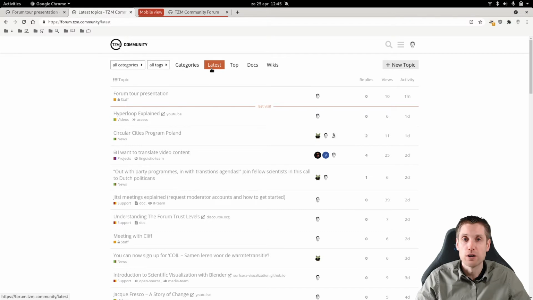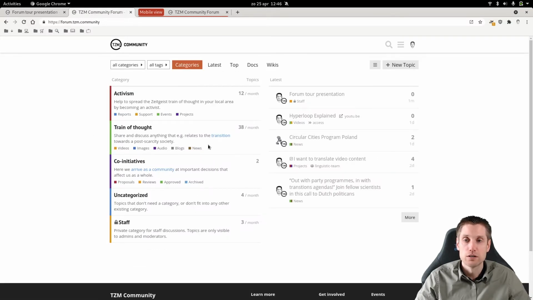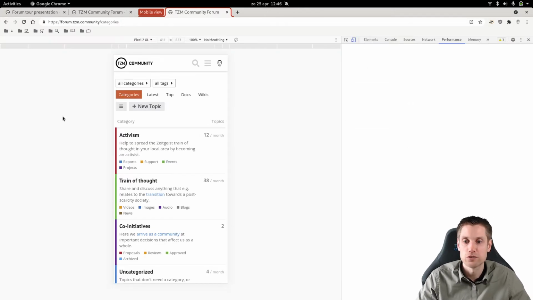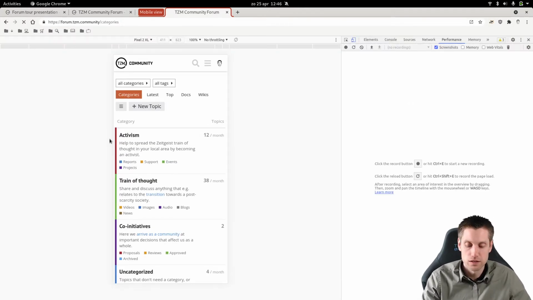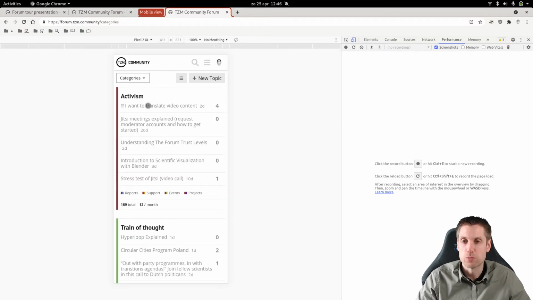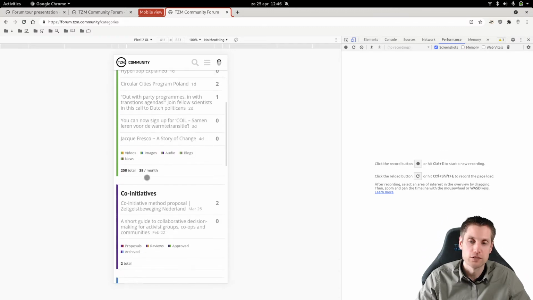So on mobile devices with small screens, you don't have space for this and this. This is how it will look on a mobile device. I'll quickly switch. So this is how it will look like on a mobile device. You have the categories here and subcategories there, and then the latest post here per category.